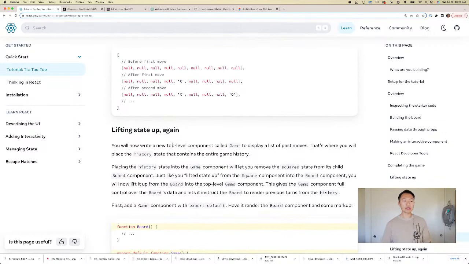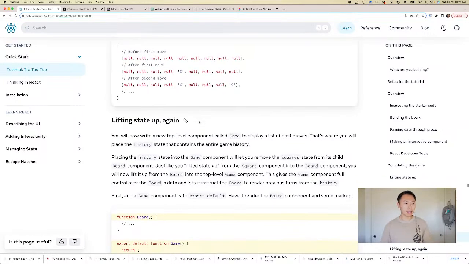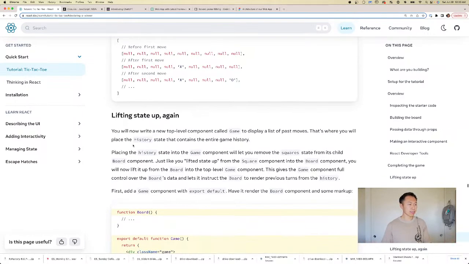All right, so how do we do that? Apparently, we need to lift the state up again. We're going to write a new top level component called game to display a list of past moves. That's where you will place the history state that contains the entire game history. Placing the history state into the game component will let you remove the square state from its child board component.